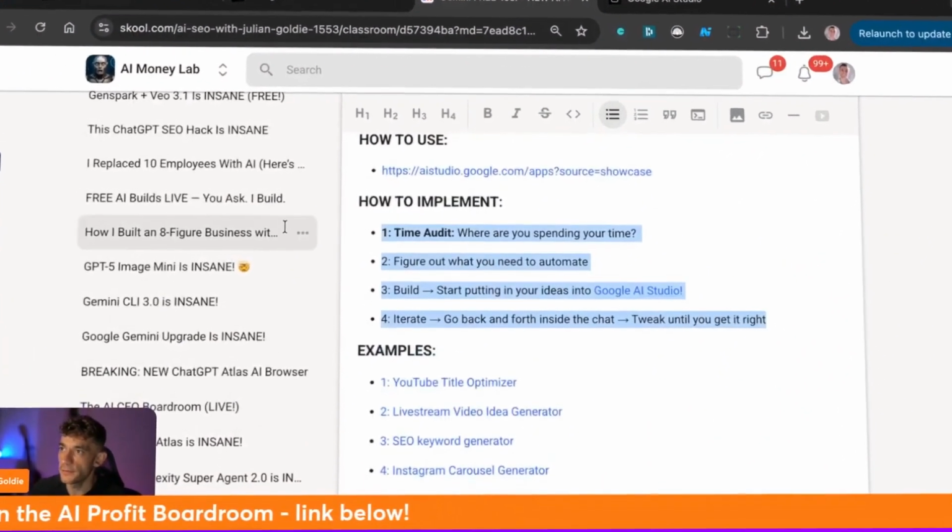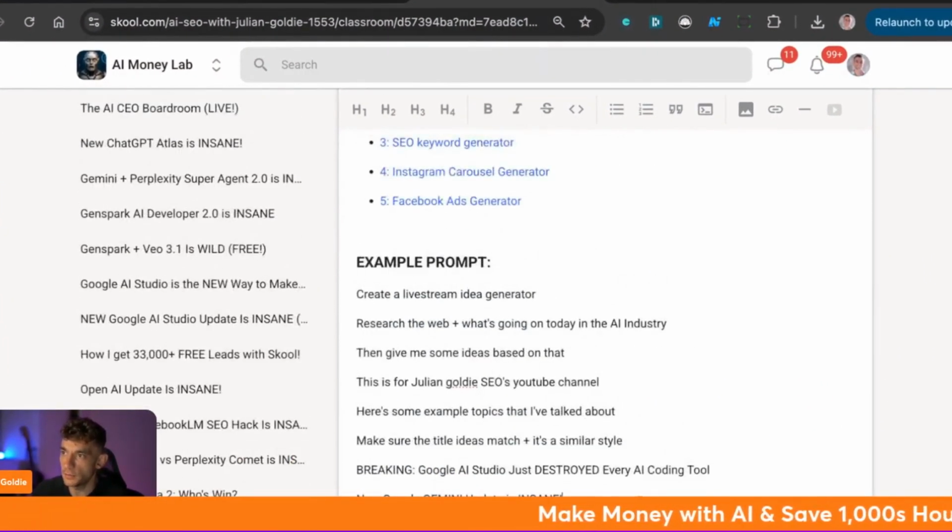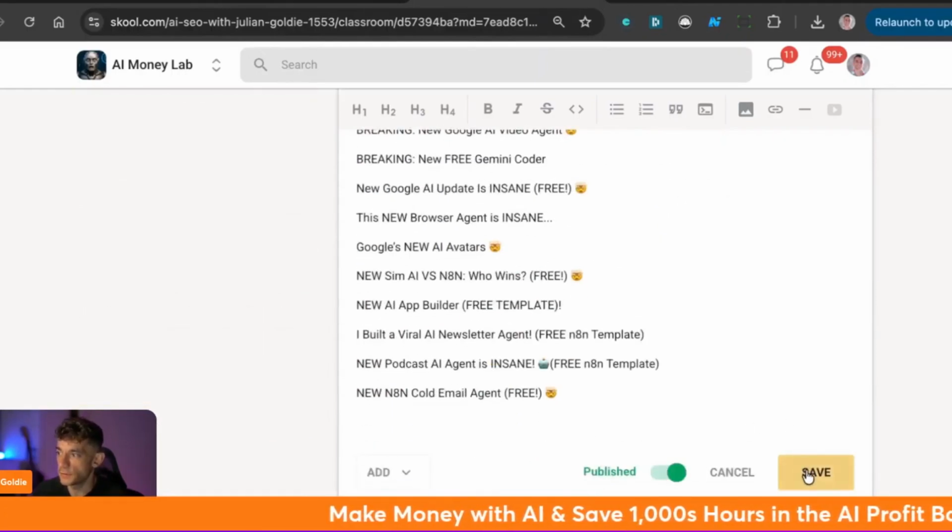So you got 5 free tools there. You know exactly how to implement this. You know how to use it. You know how easy it is. And you've even got an example prompt that I used to create the live stream tool generator.